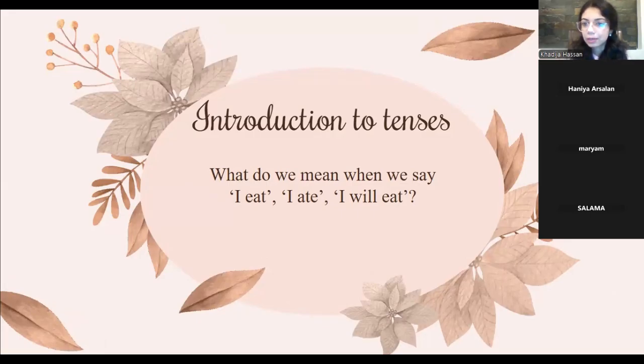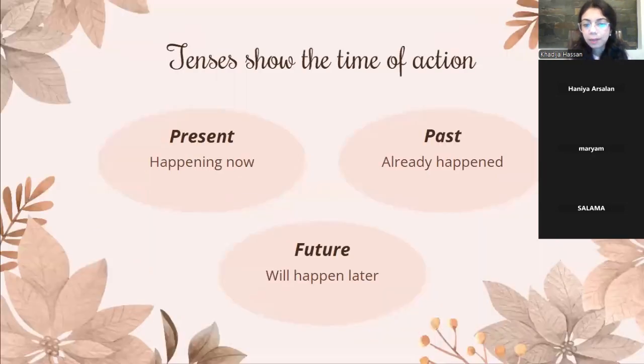They are showing you the time in which that thing happened or occurred, right? Yes. Tenses show the time of action. So present happening now, past already happened, future will happen later.